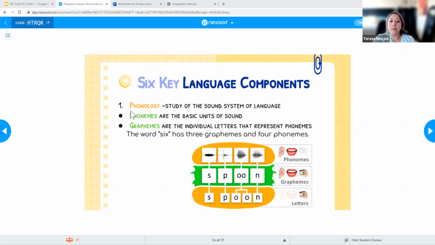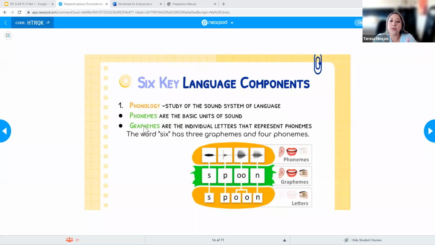So when we look at phonology, this PHON part refers to sound, right? When we talk about phonemes, we are talking about sound. When we're talking about graphemes, this graph part of the word refers to something written, like those letters. So graphemes are the letters.